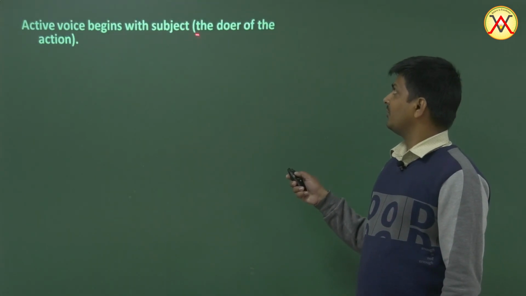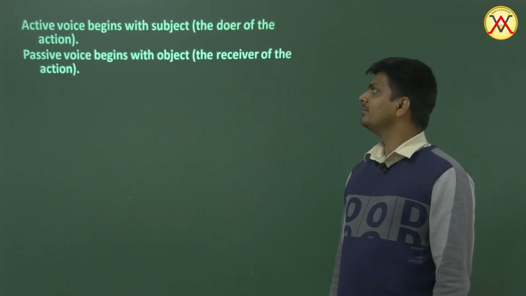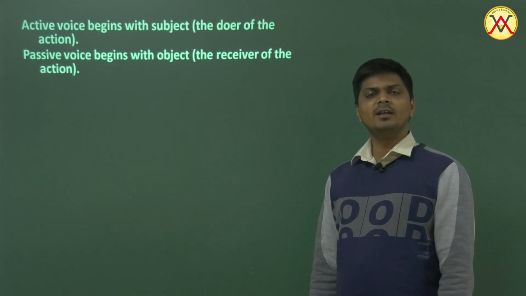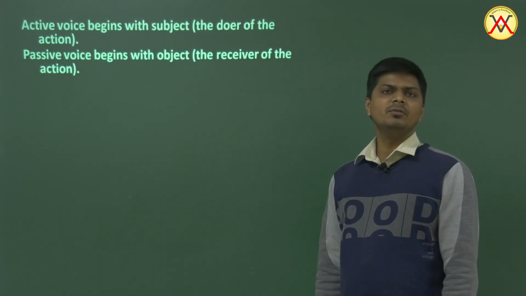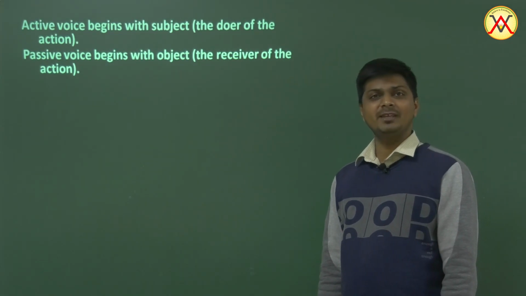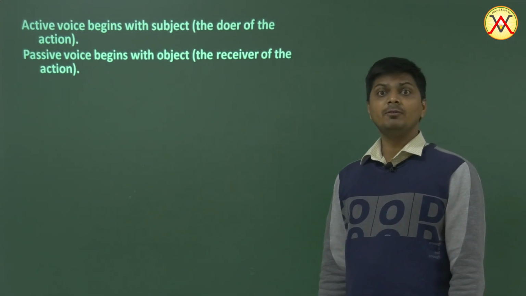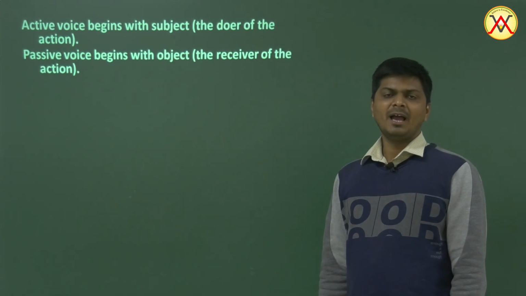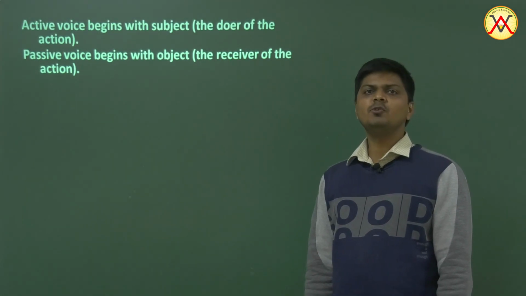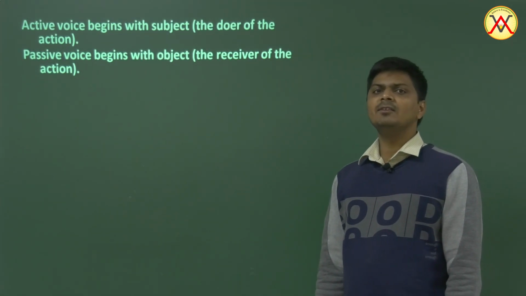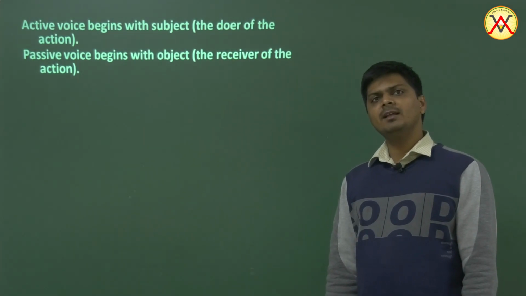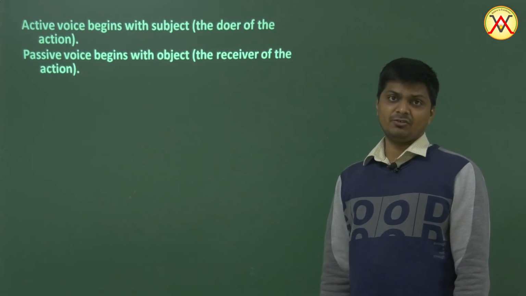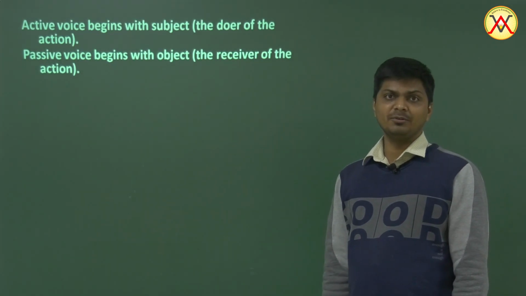Active voice begins with subject, the doer of the action. Passive voice begins with object, the receiver of the action. One who does the action is the subject, one who receives the action, or something that receives the action, is the object. I kicked the football. Football received my kick. That's an object. I beat a student up. Student received the beating. He is an object. So object is the one that receives the action and subject is the one that lets the action go forth, that does the action.